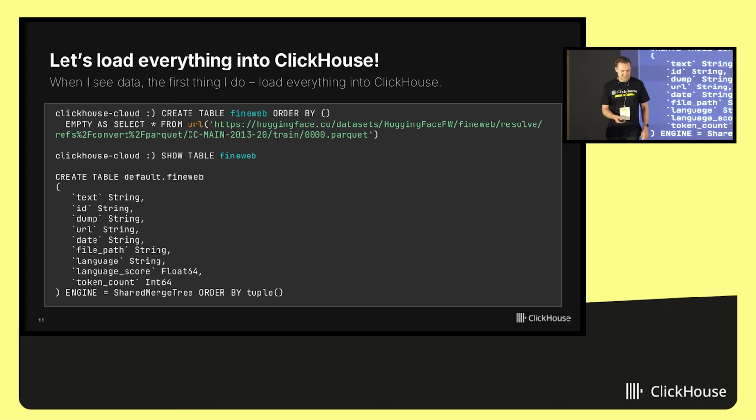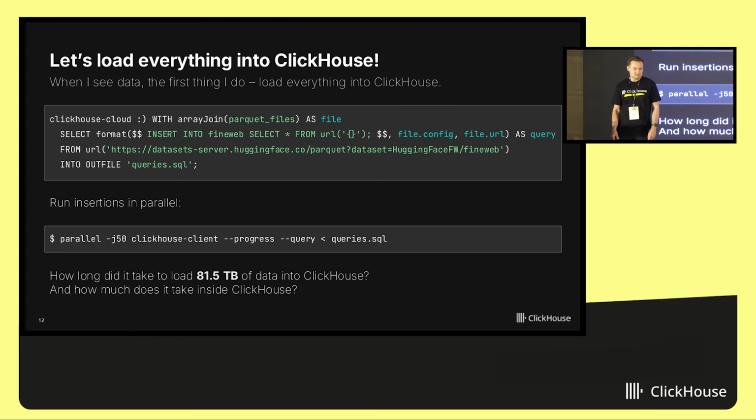So let's use this table and do inserts. To do inserts, I will make another query. And this query will generate 26,000 more queries. It will generate 26,000 insert queries for loading every Parquet file into ClickHouse. And then I will just run everything in parallel in 50 threads, just piping these queries into the ClickHouse client and loading inside ClickHouse Cloud.